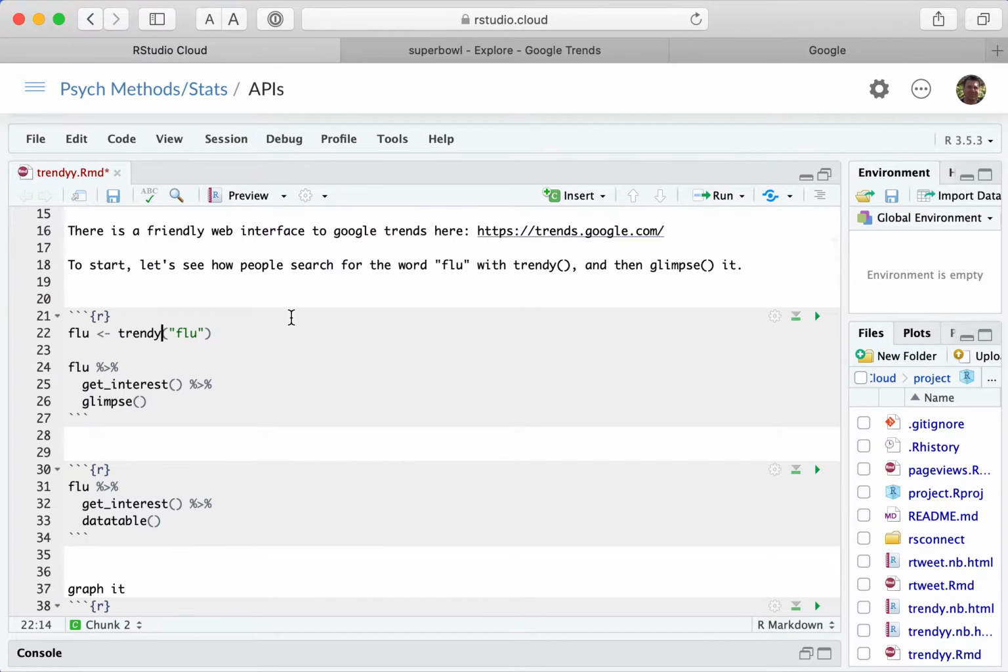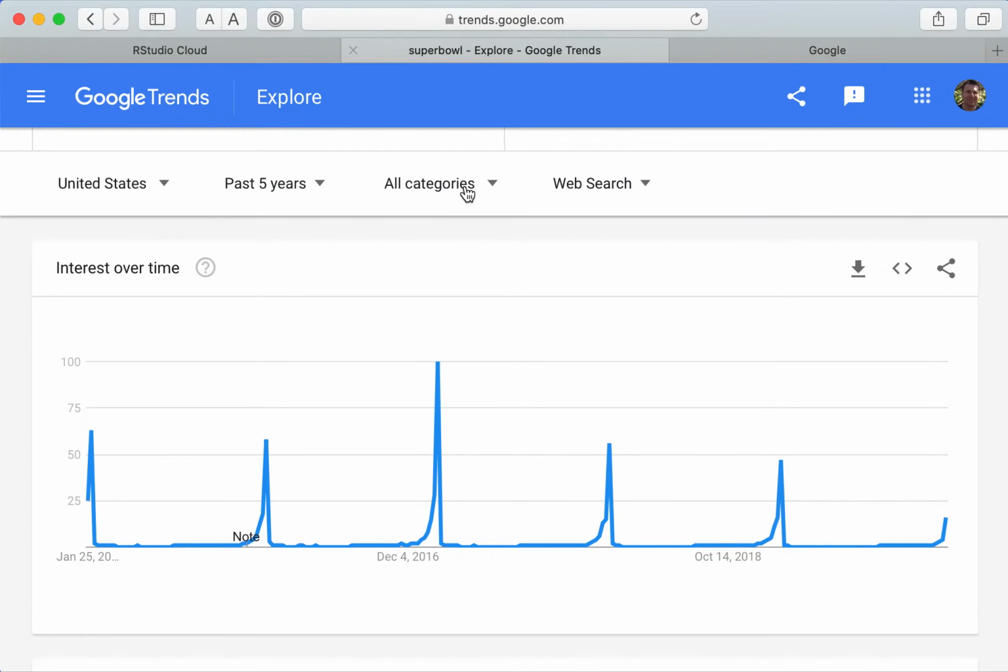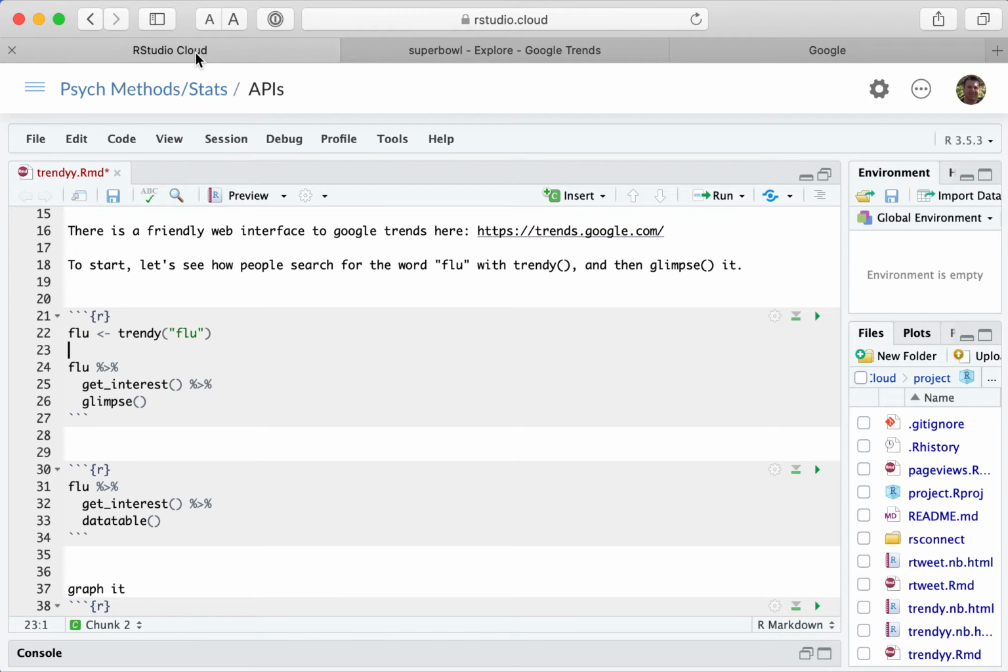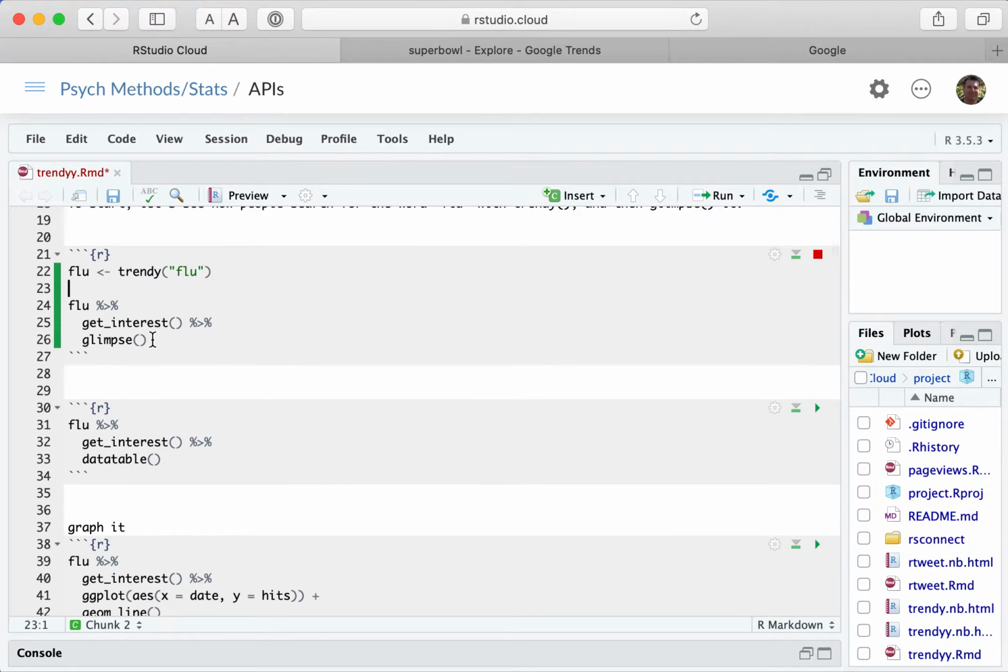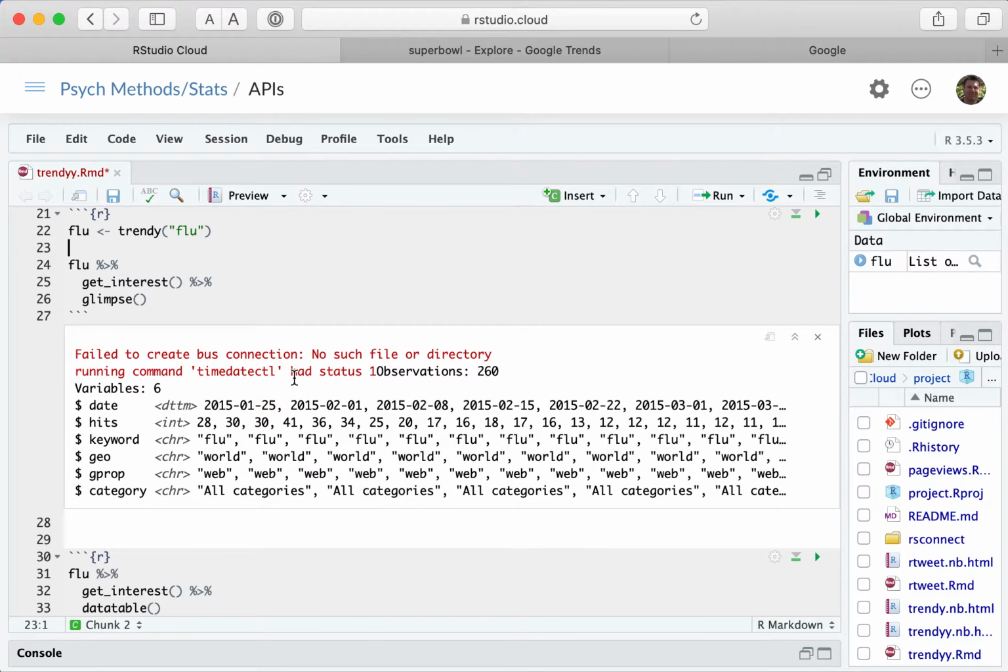So to match what we did with the page views package, I'm going to want to see how people are searching for the word flu. So I put that into a data frame called flu, and then I'm going to look at get interest, which is kind of like this trend line here, and then glimpse it. So let's do that. It'll take a minute to pull in the searches, and it always seems to say failed to create connection, but it seems to get the data anyway, so I'm not sure what that error message is.